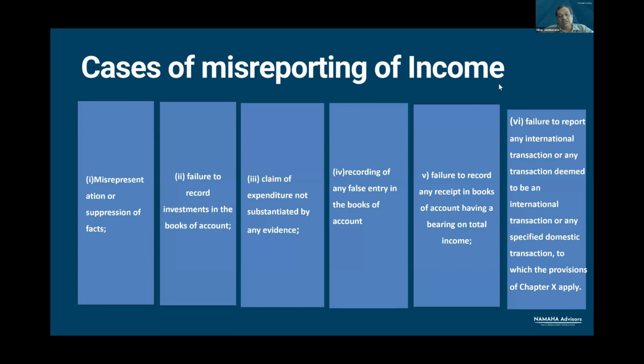They would amount to unexplained investment, and particularly where the SSC is not able to establish source. If it is regarded as unexplained investment, please look at the relevant section. Tax is leviable under section 115BBE, at the rate of 60%.